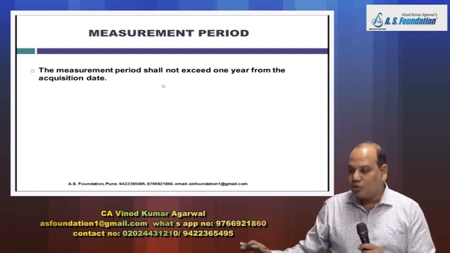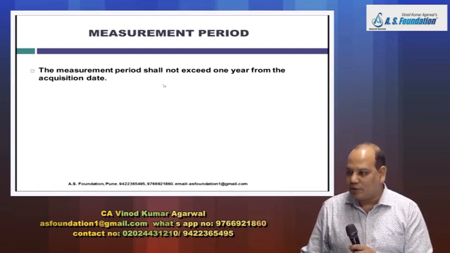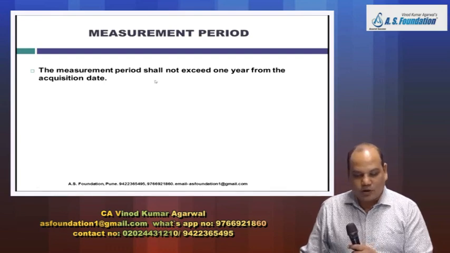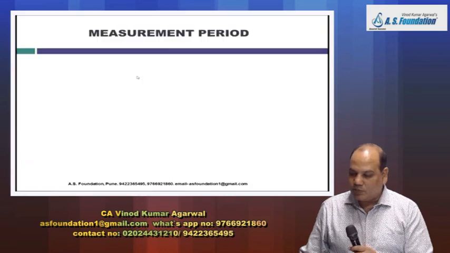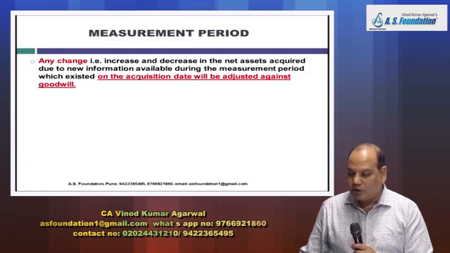If suppose new court case arises after the date of acquisition, that will not be considered. New tax law amendment takes place, that will not be considered. So what is the measurement period? 1 year. From which date? From the date of acquisition.